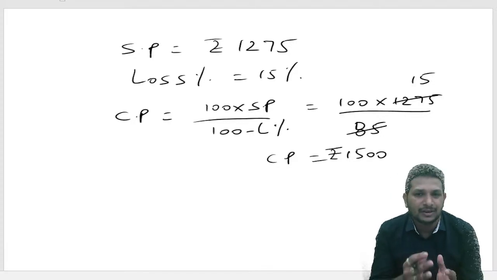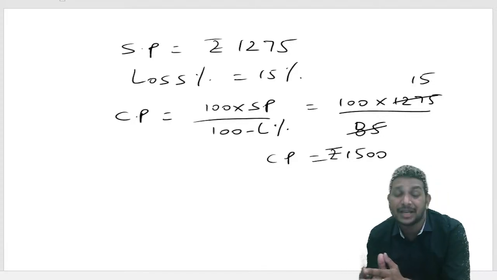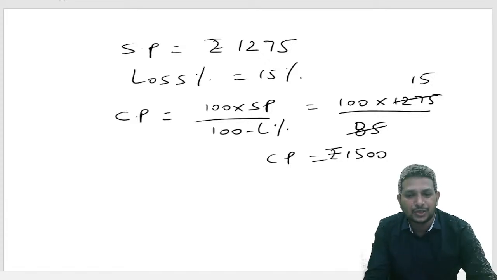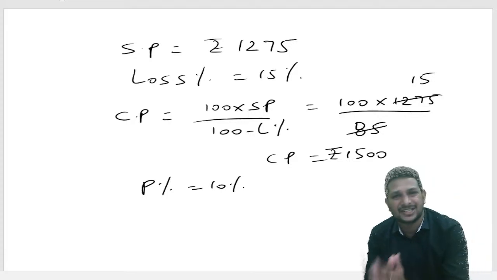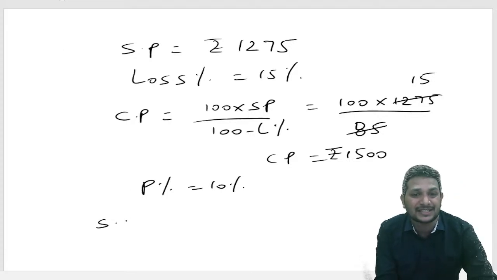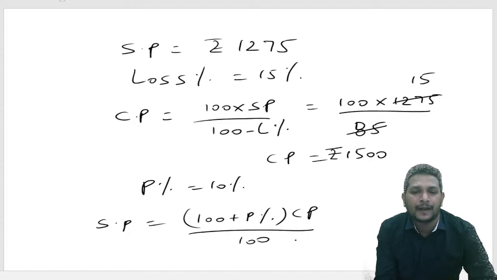But now what should we sell it for to make a profit of 10%? Cost price is known, profit percent is known. We find the selling price. The formula: 100 plus profit percentage into CP by 100.